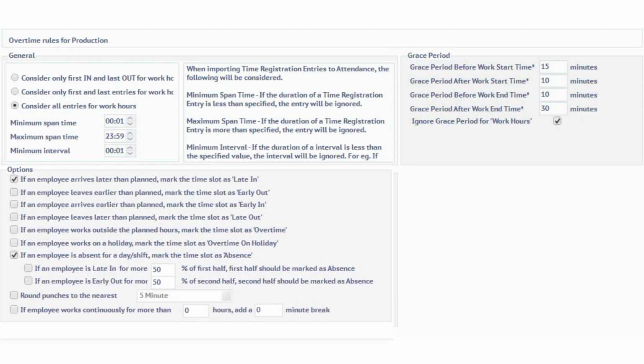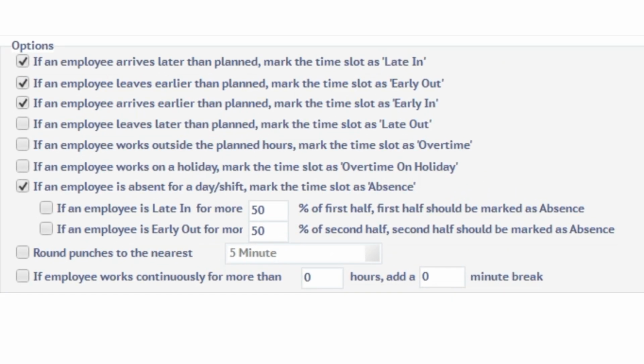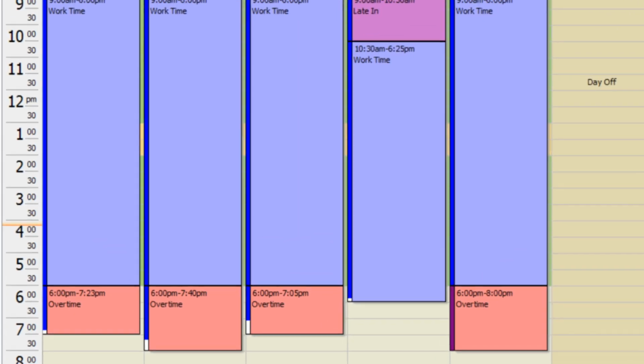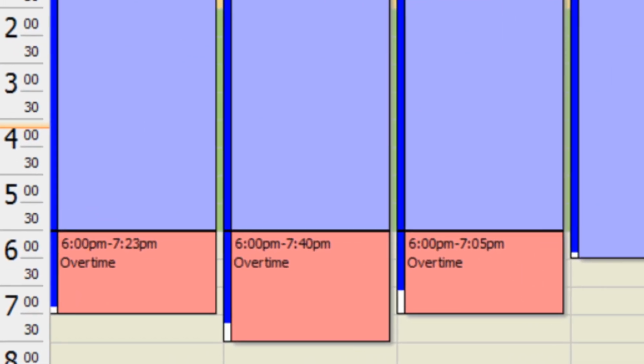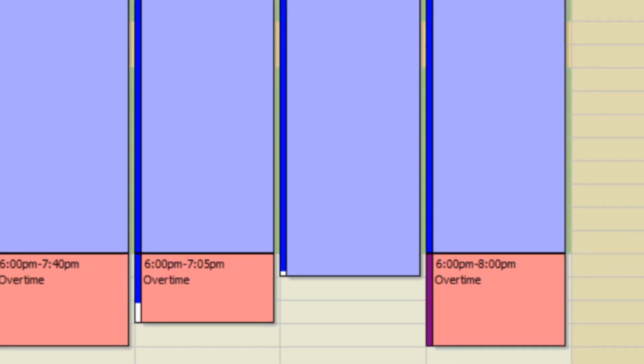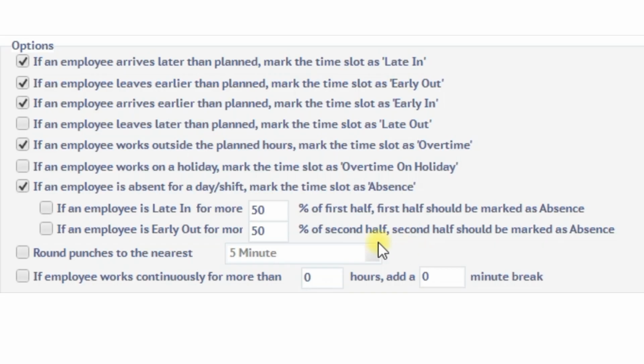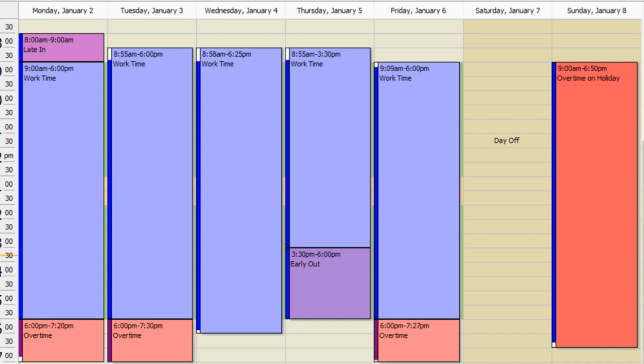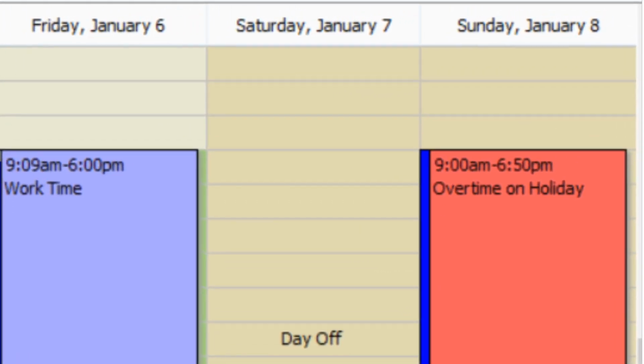If an employee works beyond planned work hours, and if you consider it as overtime, check this option, and the software will automatically mark the extra time as overtime. If you check this option, and if an employee works on a holiday or a weekly off day, the system will automatically mark the time as overtime on holiday.